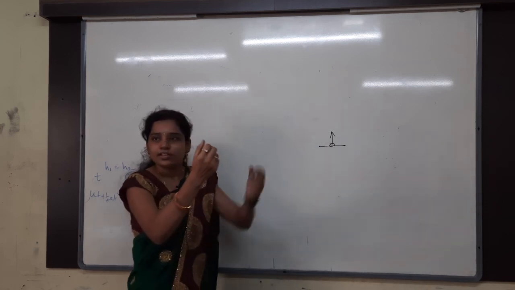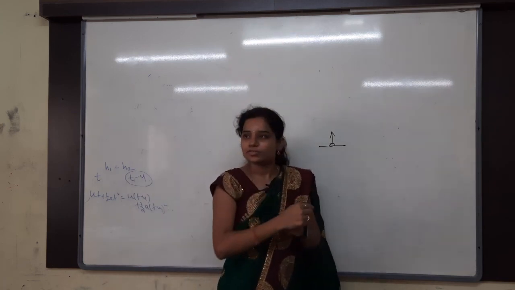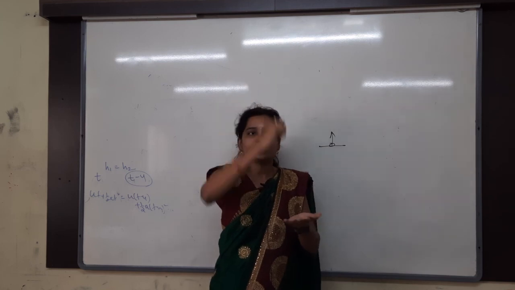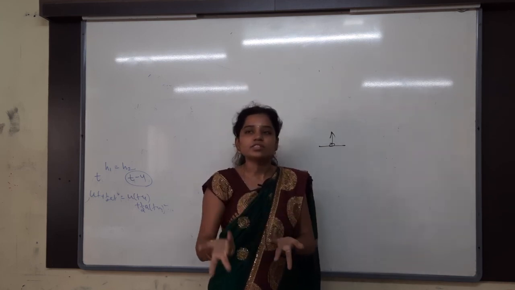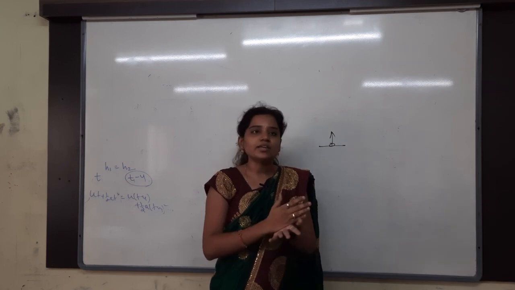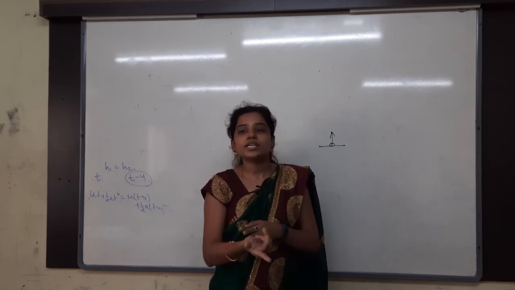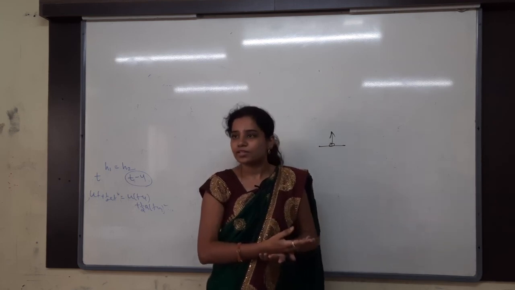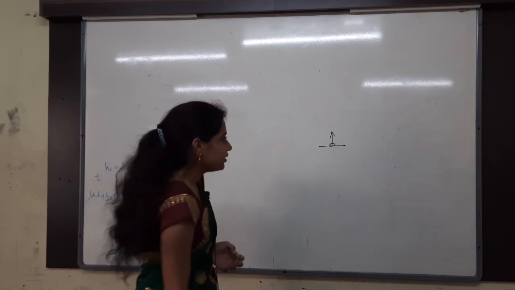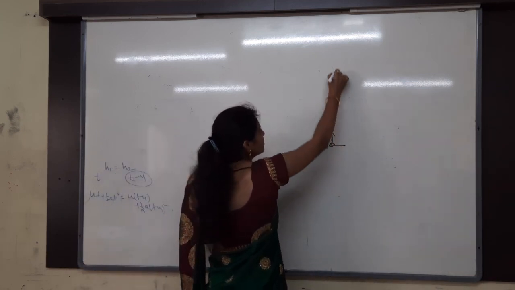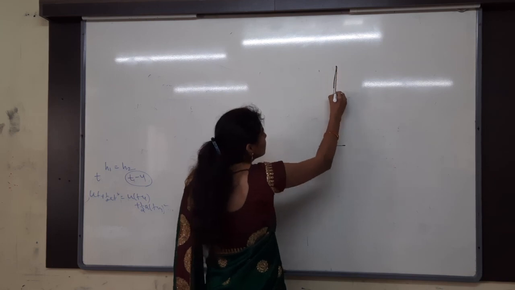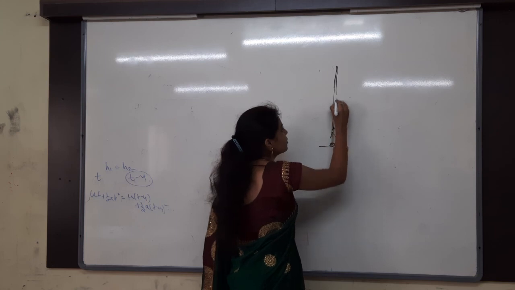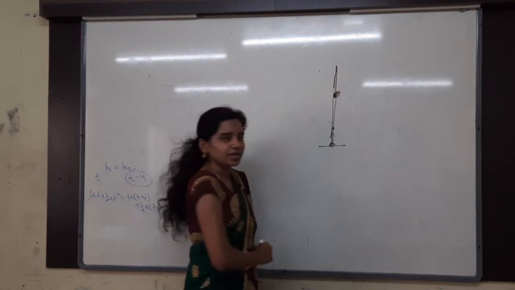It has gone upwards, and then when they meet at this point somewhere, from my point of projection they are at the same height. h1 is equal to h2. h1 is taken how much time? t seconds. h2 is taken how much? t minus 4, because the second ball is thrown 4 seconds later. The first one goes up and is returning, and whenever it is returning I throw another ball, and they meet at this point.